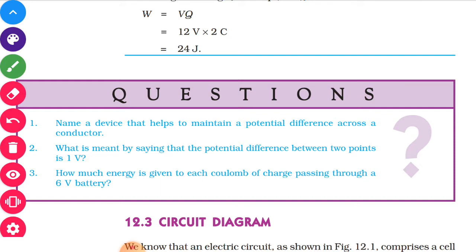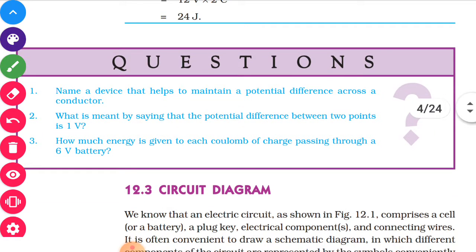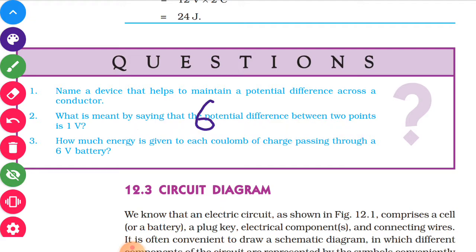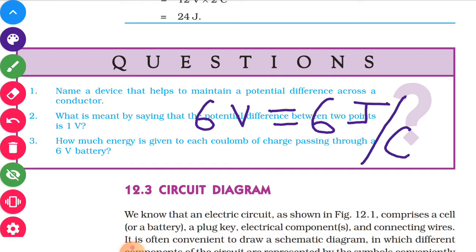How much energy is given to each coulomb? Each coulomb charge passing through a 6 volt battery. Try to understand, what is the meaning of 6 volt? It is 6 joule per coulomb. So 1 coulomb charge is obtaining 6 joule of energy.